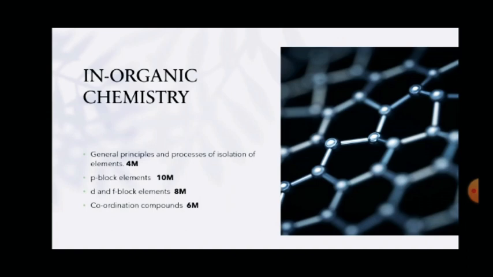Here we will discuss minerals and ores, and how elements are extracted from these ores. And in p block elements, we are mainly discussing 4 groups, that is group 15, 16, 17 and 18 elements.